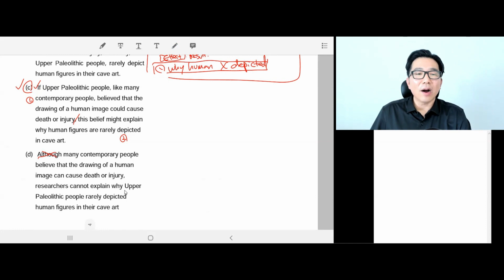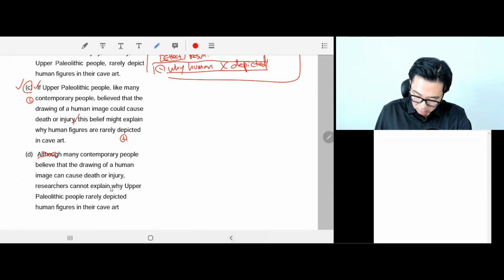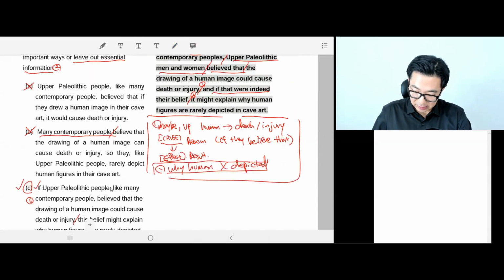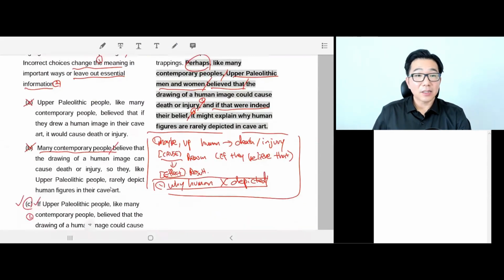Researchers cannot explain why. Yeah, let's stop. Right, it's wrong. Every line. Okay, right. So it says it gives us a good clue why humans were not depicted in their art. So they kind of understand some things, not "researchers cannot explain." So it's wrong in so many ways. Okay. Right. So the right answer, question 4, is C. Let's move on. Next question, please.